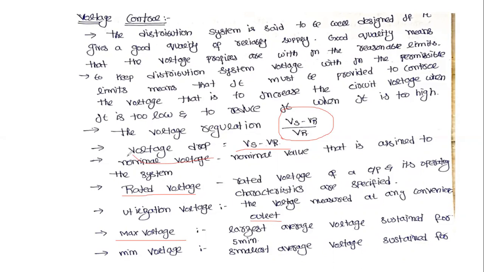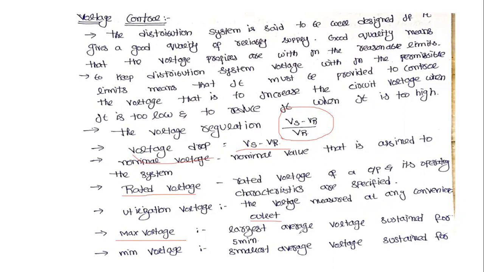These are the various voltage definitions. Voltage drop is the difference between the sending end voltage and the receiving end voltage. Nominal voltage is the nominal value assigned to the system. Rated voltage means the output voltage by which the operating characteristics are designed. Utilization voltage is the voltage measured at any convenient outlet.